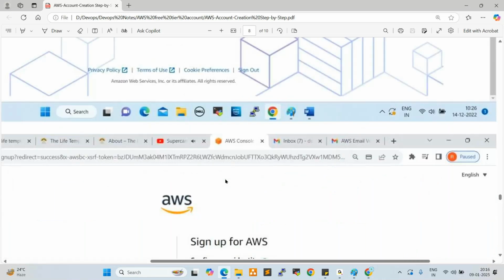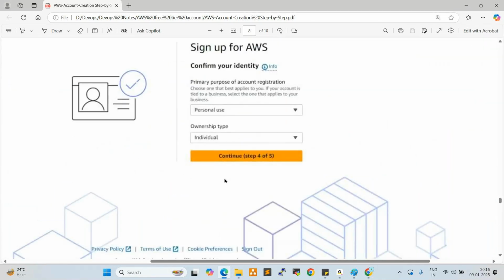After that, it will ask you to provide personal use. See here, primary purpose of this account registration. So personal use here you can select. It will show you two options: business or personal use. You can select personal use, and ownership type, individual only can select. Personal use, individual. You can select here. Click on continue.